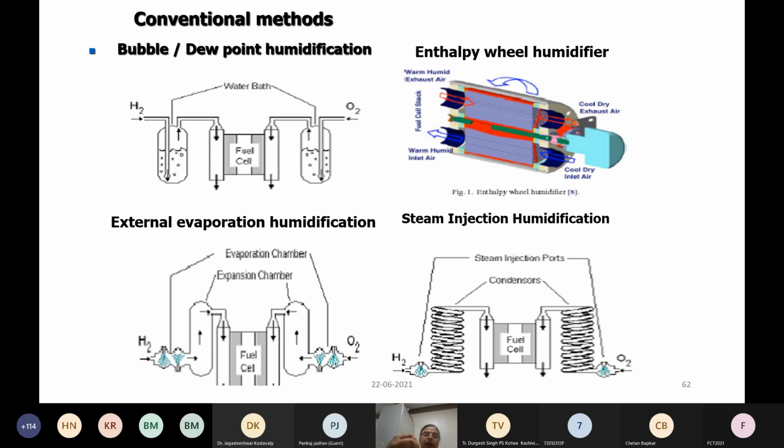Or you can have some kind of evaporator system through which the gas passes, so that humidification is available. Or you can also have a steam injection method, so that you can inject the required amount of water before it passes into the cell.